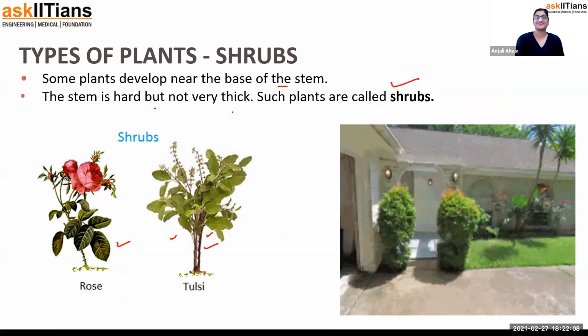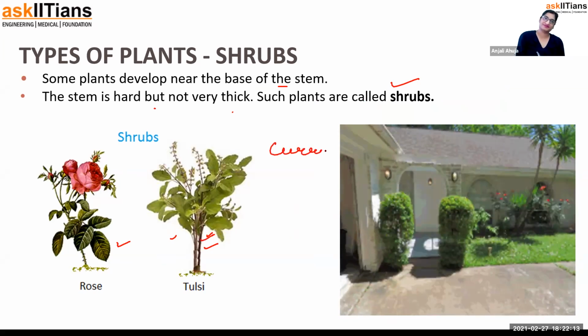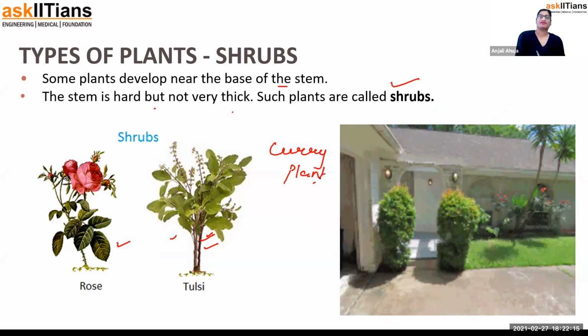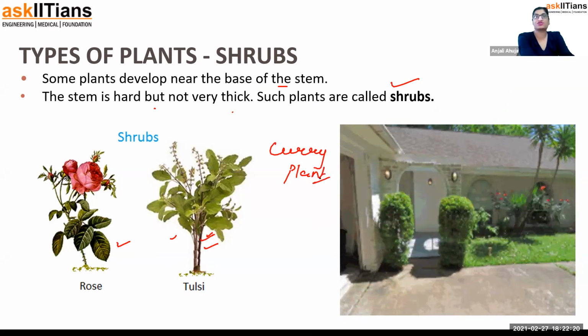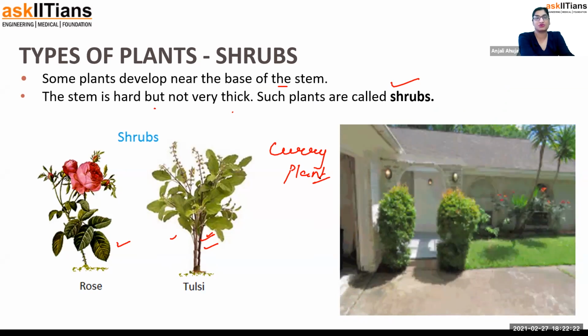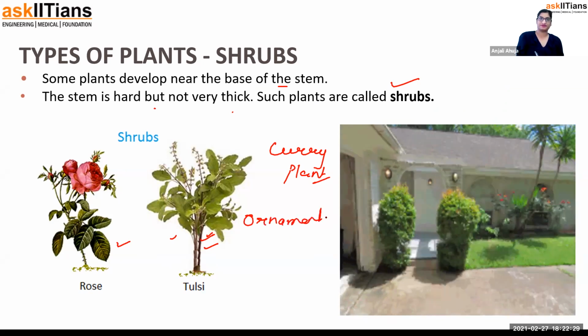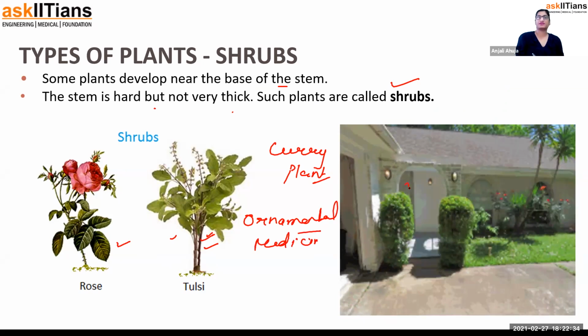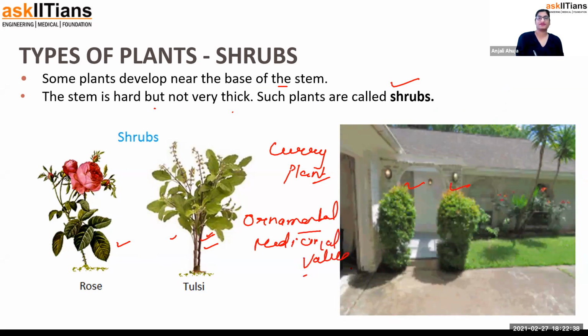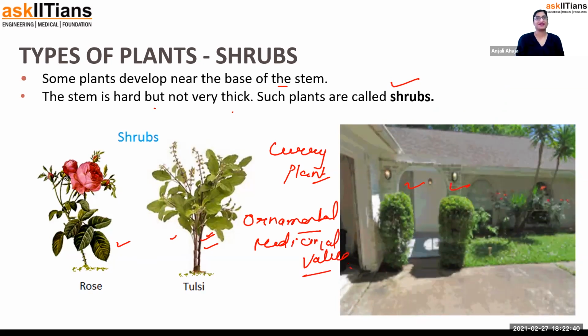Curry leaves also have this kind of stem. So these are the examples. They are also used in spices, and as ornamental plants, because rose has ornamental value. Tulsi has medicinal value. So they are used for ornamental and medicinal value. Ornamental means beautification. Now I suppose that's clear to you regarding the shrub.